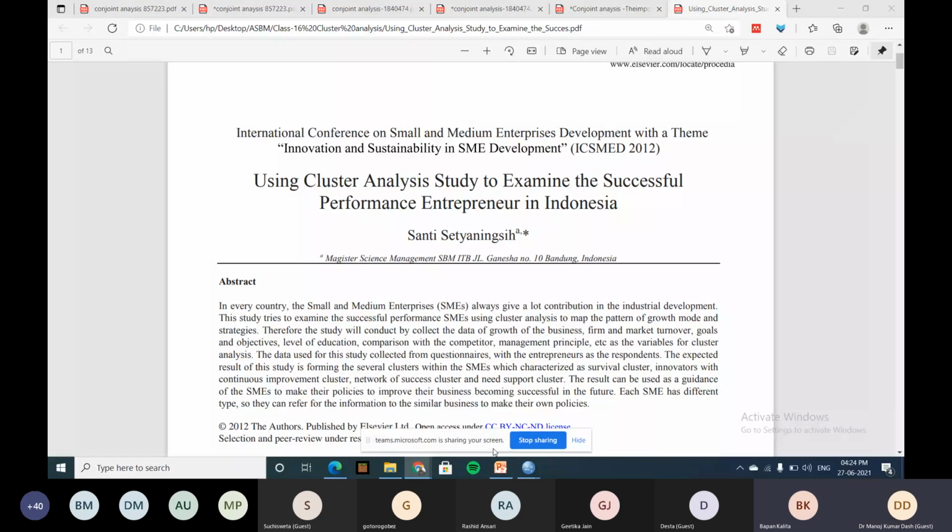Okay, I'll give you an example. First I will show some of the paper, 10 minutes, so you should know the feeling of cluster analysis using this research paper. What is written here? Using cluster analysis study to examine the successful performance of entrepreneurs in Indonesia. This is one of the papers someone submitted.